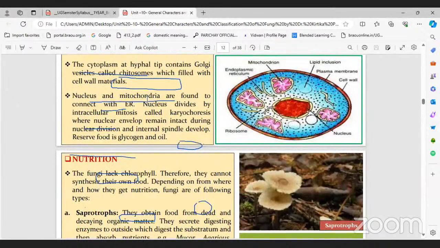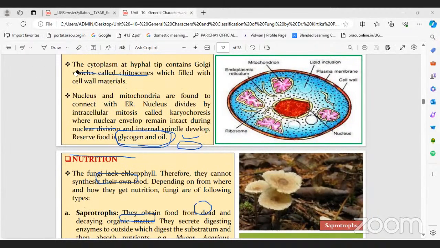Here, we can see the diagram. Endoplasmic reticulum, nucleus, all types are present. And here is the reserve food material. What is the reserve food material in plants? Starch. But in fungi, glycogen and oils are the reserve food material, right?